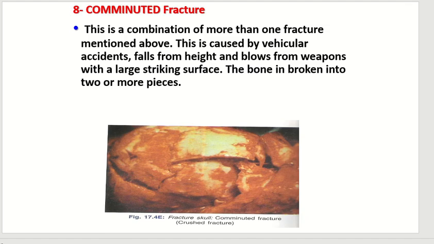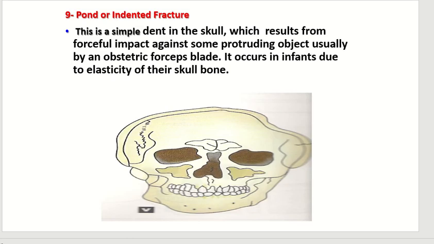Comminuted fracture, this is a combination of more than one fracture mentioned above. This is caused by vehicular accidents. And in the last, this is pond or indented fracture. This is a simple dent in the skull which results from forceful impact against some protruding object, usually by an obstetric force blade. It occurs in infants due to elasticity of their skull bone.